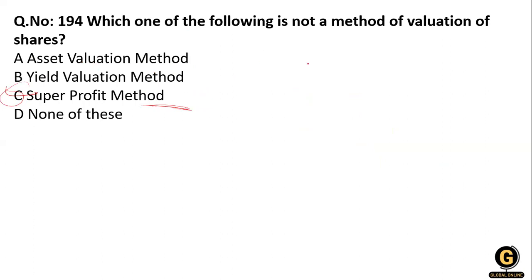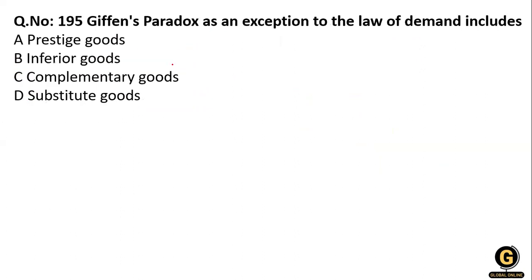Okay, so for the valuation of the share, we calculate the asset valuation method and yield valuation method. Clear? Now the Giffen paradox is an exception to the law of demand, including prestigious goods, inferior goods, complementary goods, or substitute goods. So you know that the Giffen goods concept, who introduced the Giffen paradox?